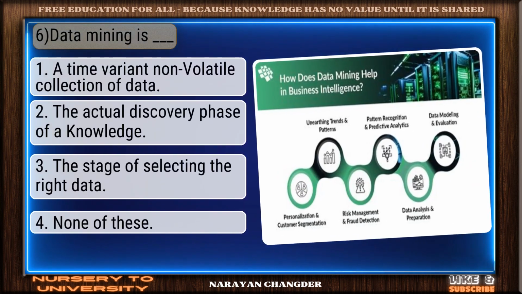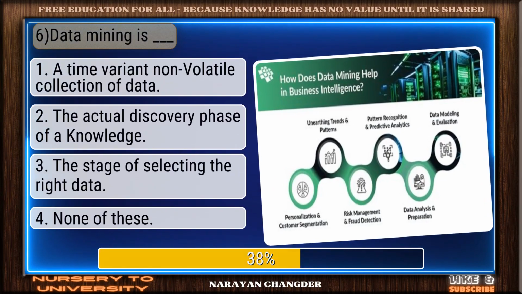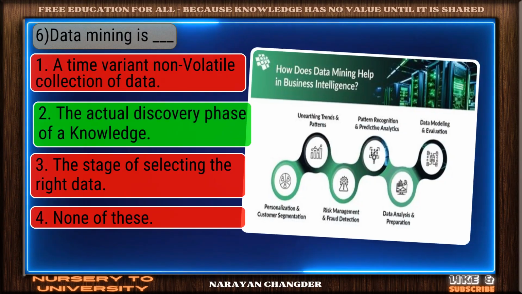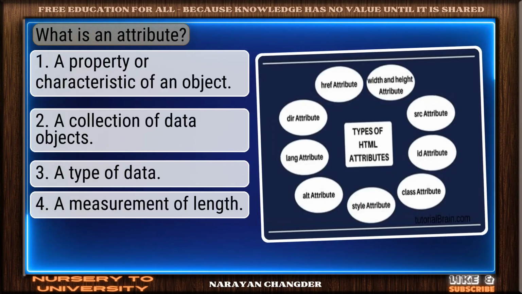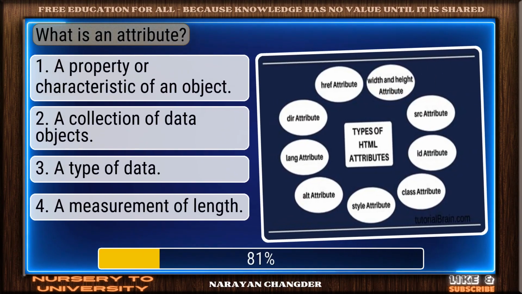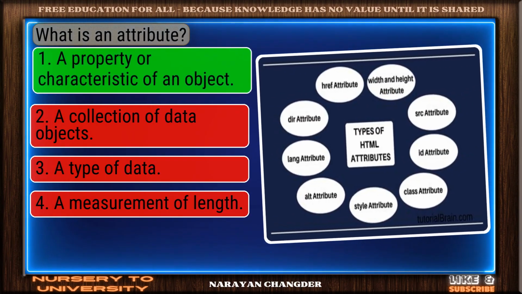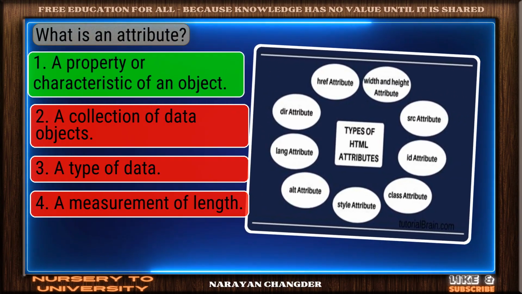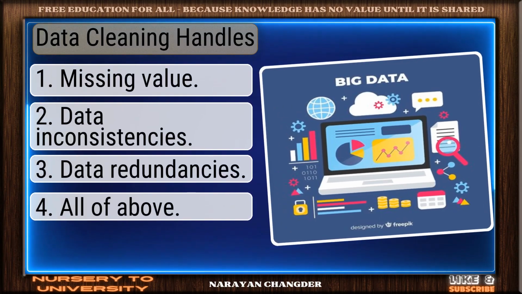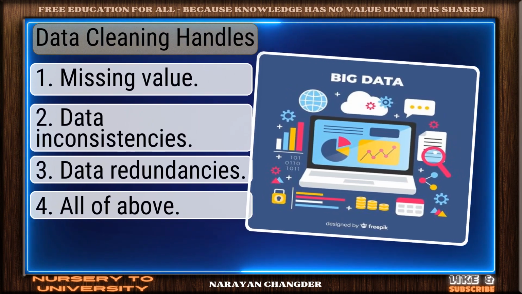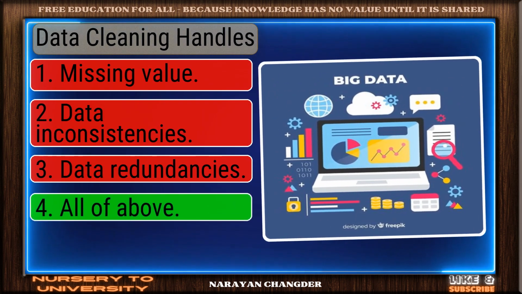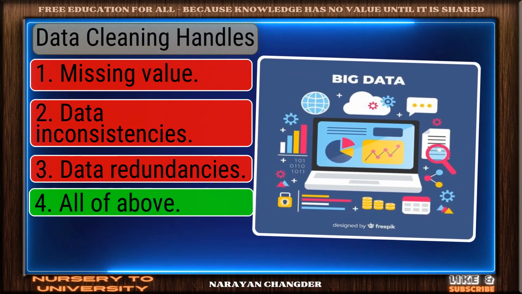Question number 70. Data mining is dash. Nicely done. The actual discovery phase of a knowledge is a solid answer. Question number 71. What is an attribute? You got it. Your choice, a property or characteristic of an object, is right. Question number 72. Data cleaning handles. Strong choice. All of above is the right answer.